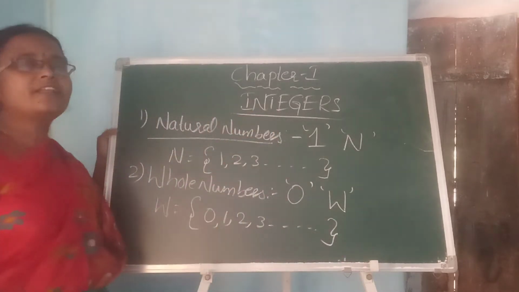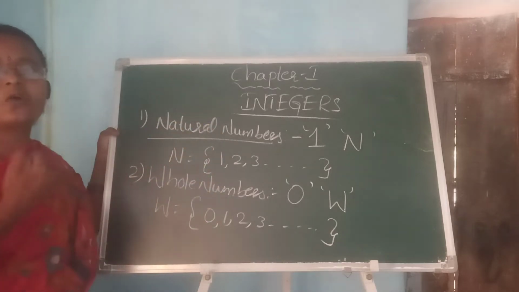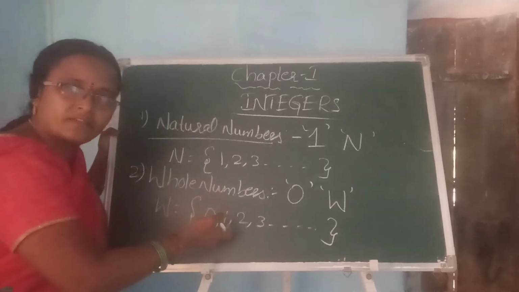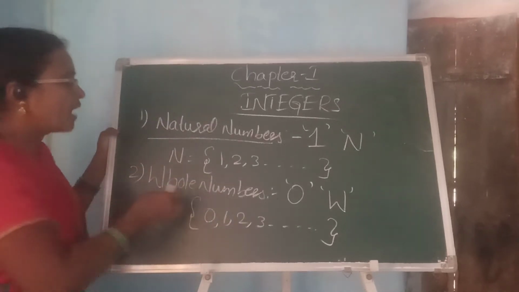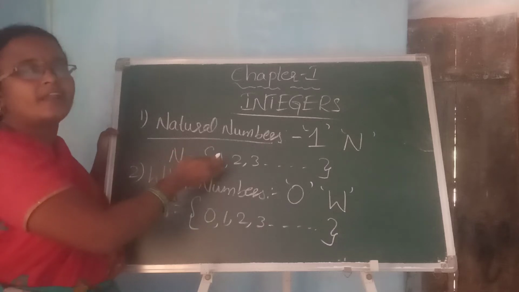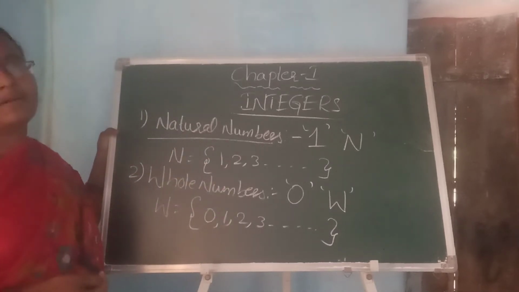What is the difference between the natural numbers and the whole numbers? The natural numbers start with 1 and the whole numbers start with 0. If 0 is included in the natural number set, then it becomes the whole numbers.